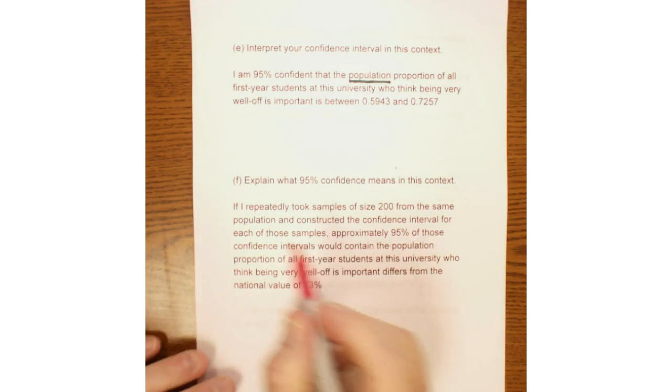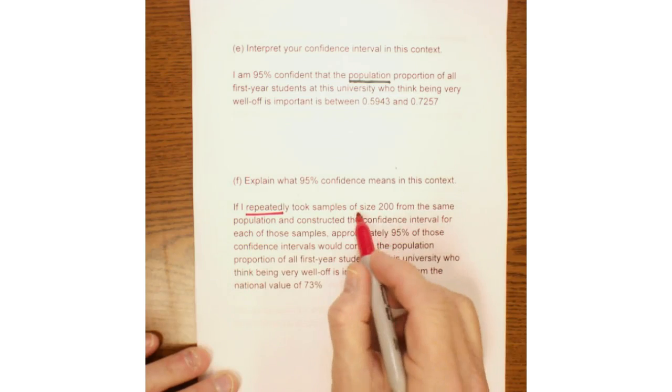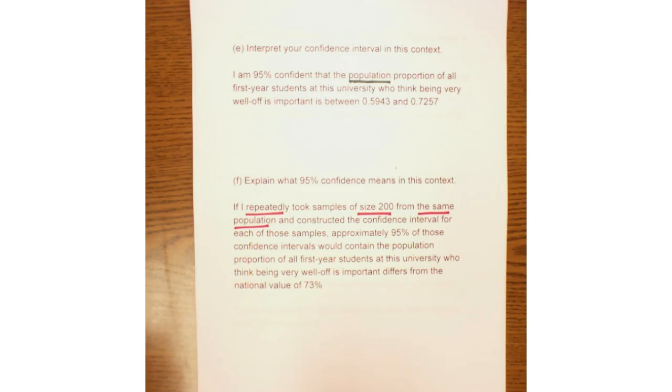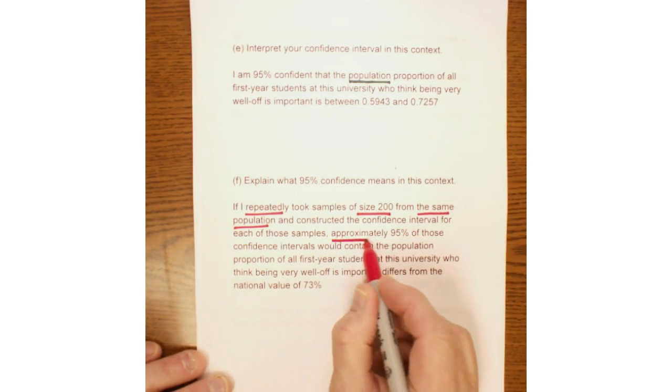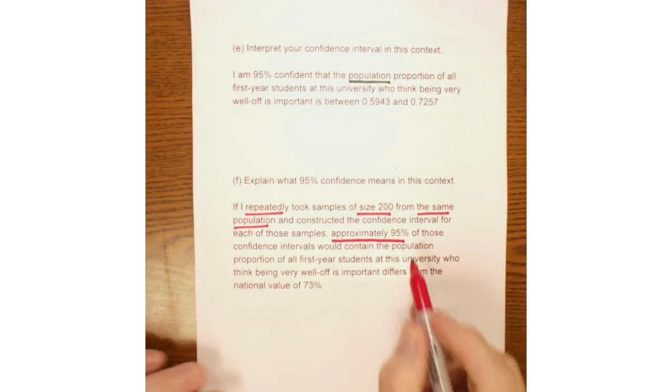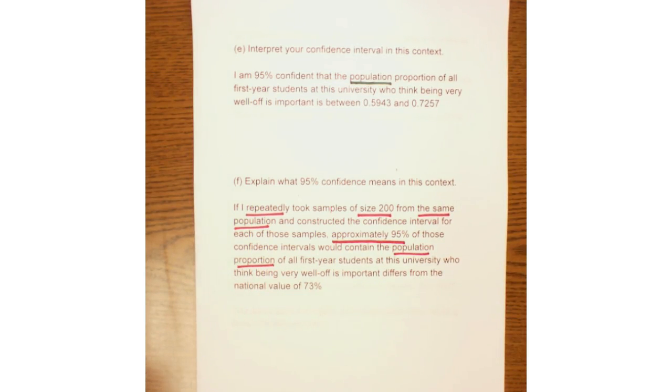If you repeatedly took samples of the same size from the same population and you constructed confidence intervals for each of those samples, approximately 95% of those confidence intervals would contain the population proportion. The population proportion of all first-year students at this university who think being very well off is important.